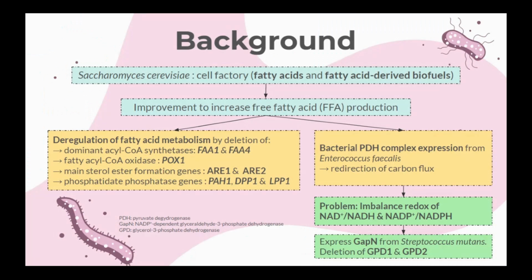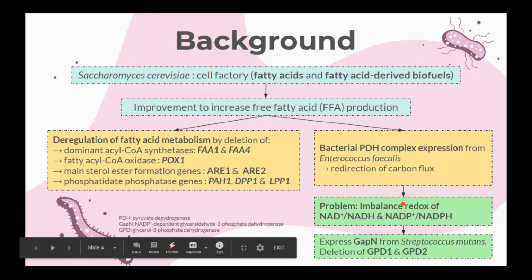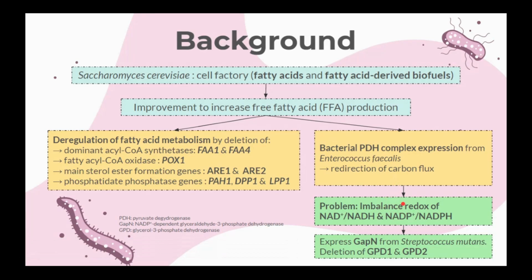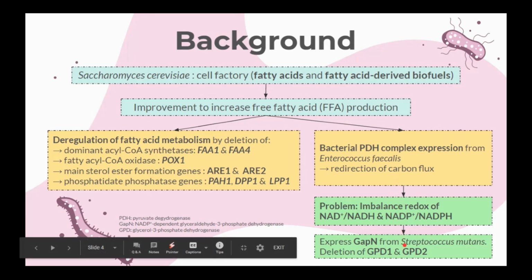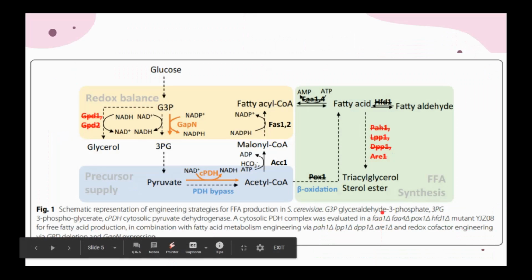Background. Saccharomyces cerevisiae is a cell factory to produce fatty acids and their derivatives as biofuels. Improving fatty acid production can be done by the regulation of fatty acid metabolism by deletion of enzymes and genes, and redirection of carbon flux by expressing the PDH complex. However, one concern with PDH expression is the redox imbalance. To balance the redox, GAPN from Streptococcus mutans was expressed and GPD deletions were performed. This is a strategy to engineer the fatty acid production pathway.